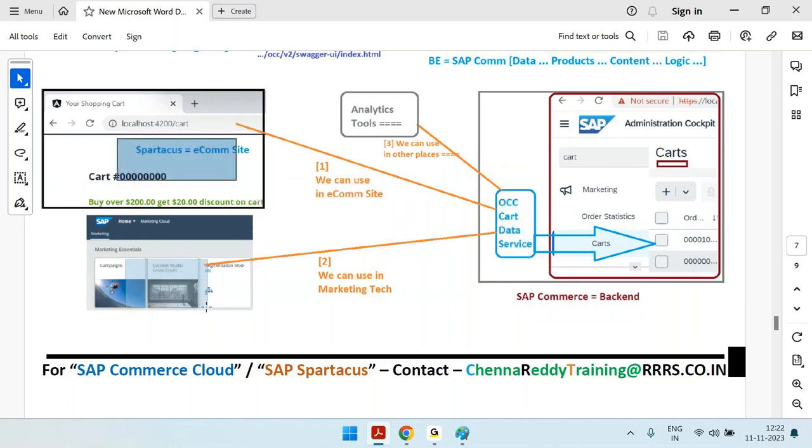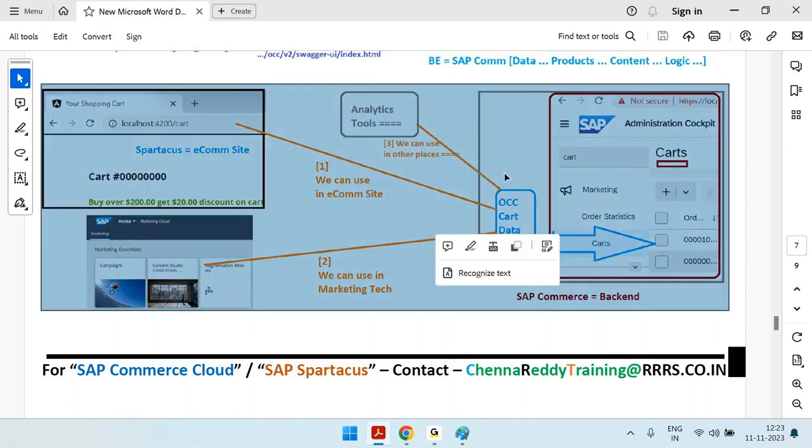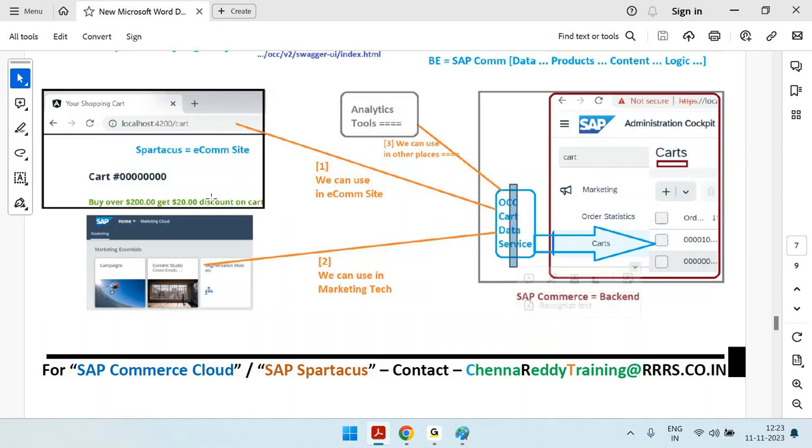It can be used in Salesforce for marketing purposes. It can be used in analytics for doing some analytics purposes, and so on. So that means once the service is ready, it can be used in many places for different activities, for shopping purposes, for analytics purposes, for marketing purposes, and so on. That's why this is giving more powerful features for the entire organization journey.